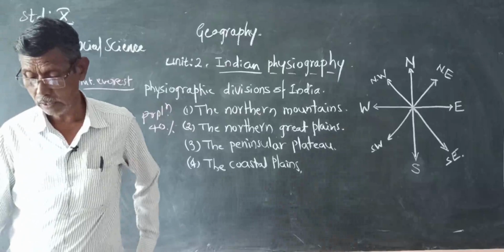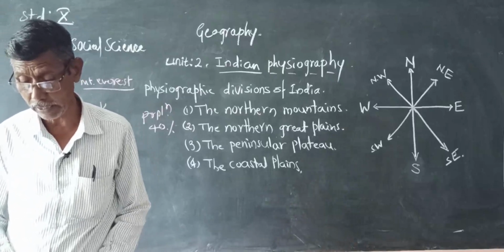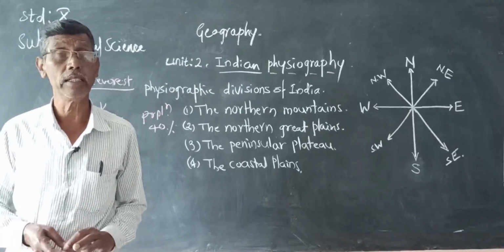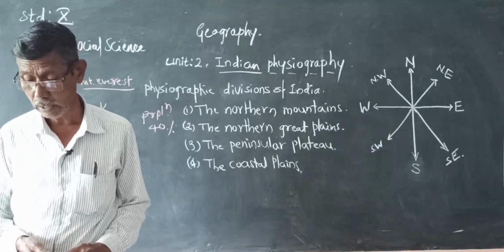Borghat, Talghat and Palghat are the important passes across the Western Ghats. These are the ways across the mountains.